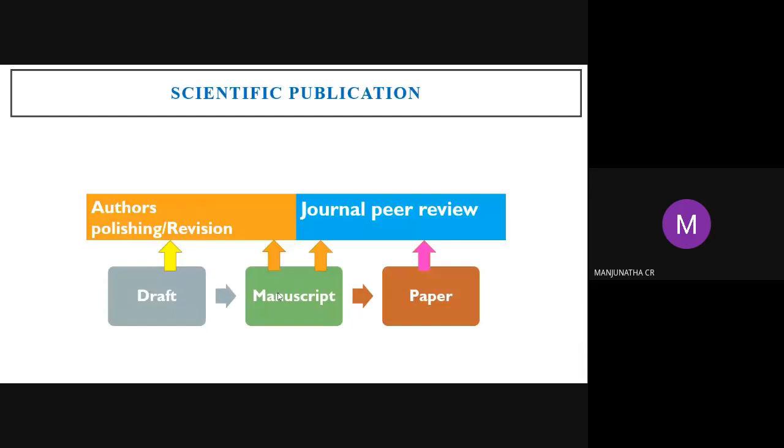Next, after submitting, the manuscript is with the author as well as with the editor and a reviewer. The editor and reviewer send the manuscript back to the authors to polish or revise. Once it is accepted, the complete paper goes to the journal.